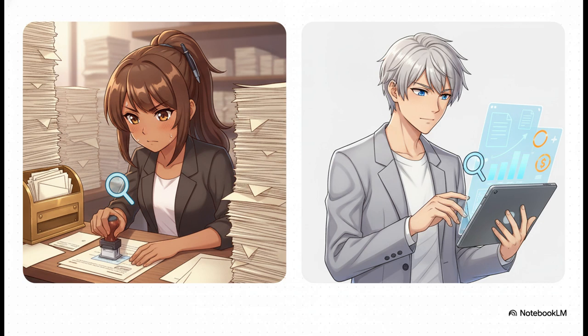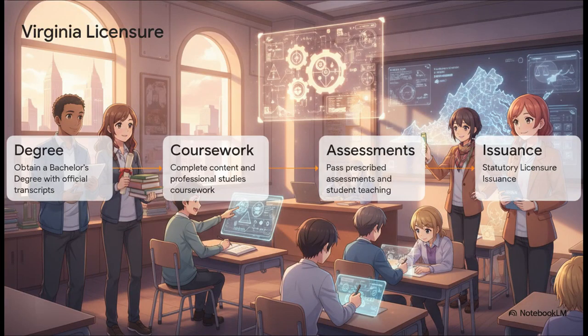But notice what hasn't changed at all: the rigorous human verification required to actually gain that authority. To be granted authority as a teacher in Virginia, a person still has to jump through a ton of rigorous hoops. You have to obtain a bachelor's degree with official transcripts, complete specific coursework, pass prescribed assessments, and finish student teaching way before you ever earn that statutory licensure. And this is an absolutely crucial point. Capability is distinctly different from legal authority. You might be a total genius and perfectly capable of teaching a math class, but without completing these verified manual steps, you simply do not have the institutional mandate to step foot in that classroom.